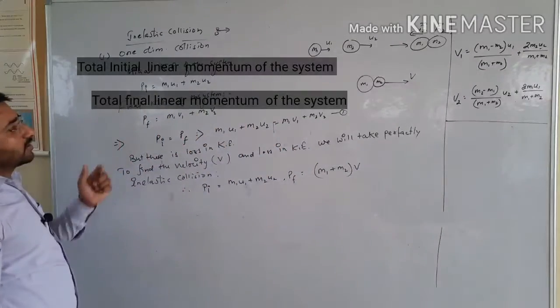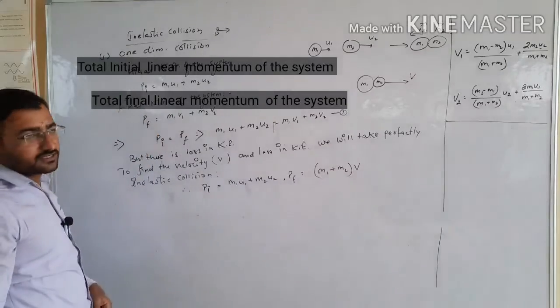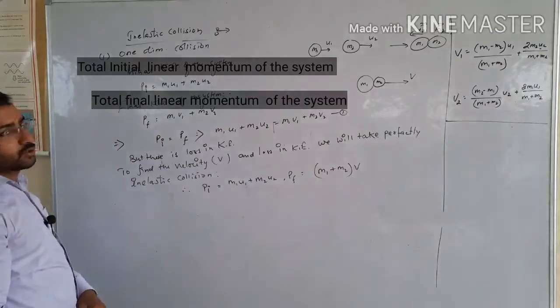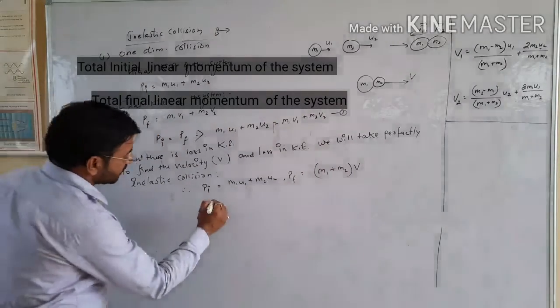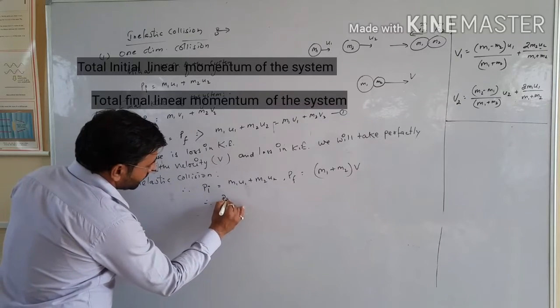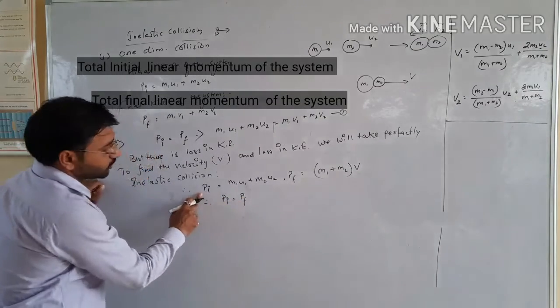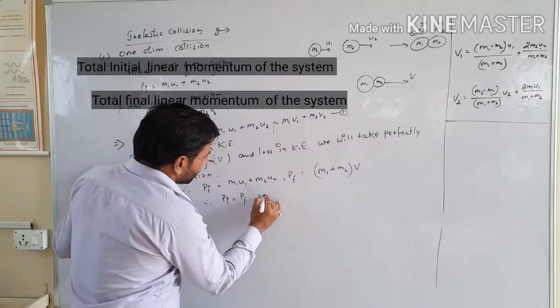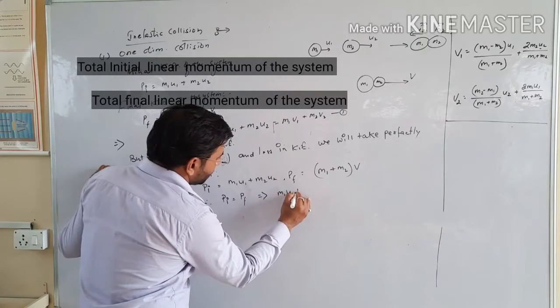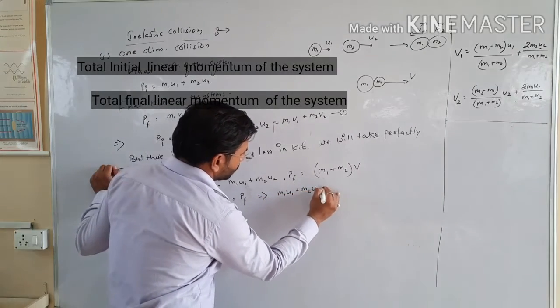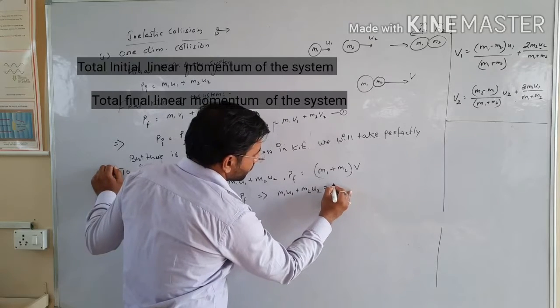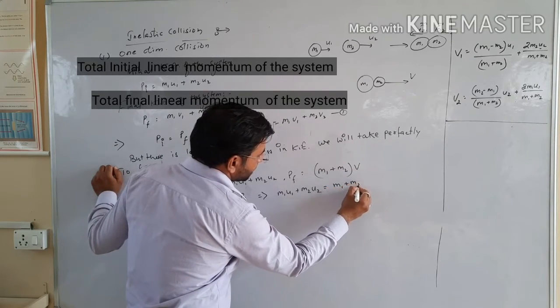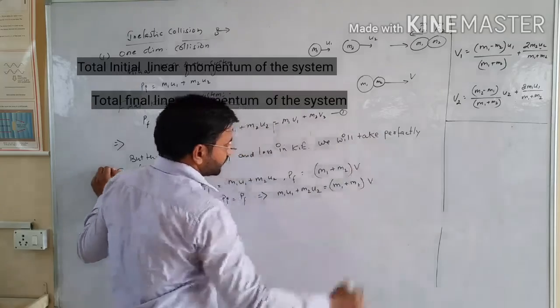As we know there is a loss in kinetic energy in this type of collision, but the total linear momentum of the system is conserved. Therefore pi is equal to pf: m1 u1 plus m2 u2 is equal to m1 plus m2 of v.